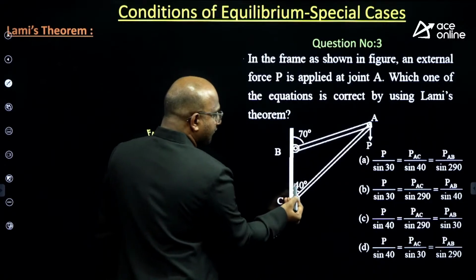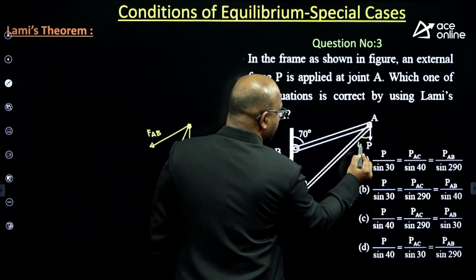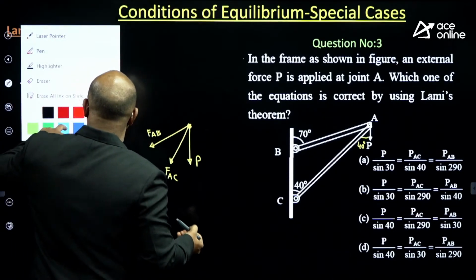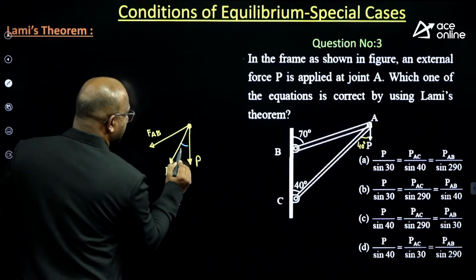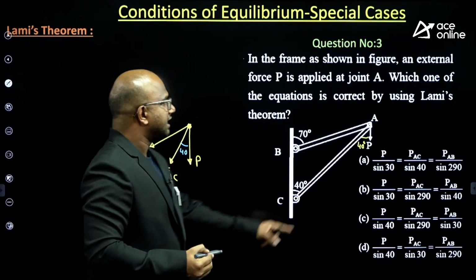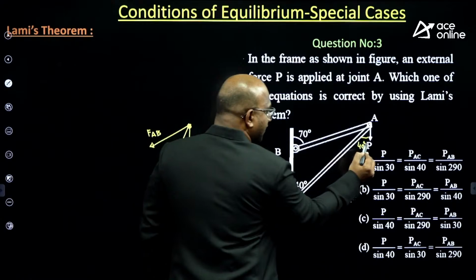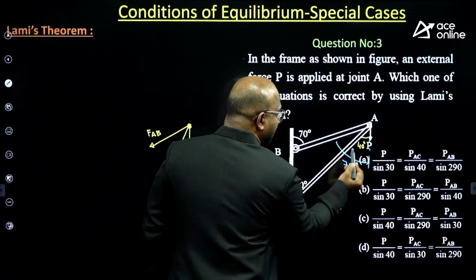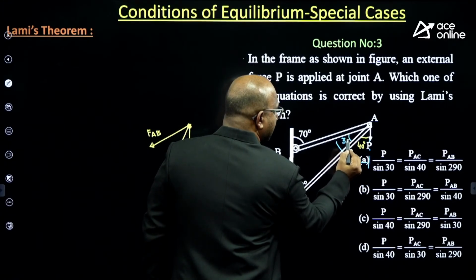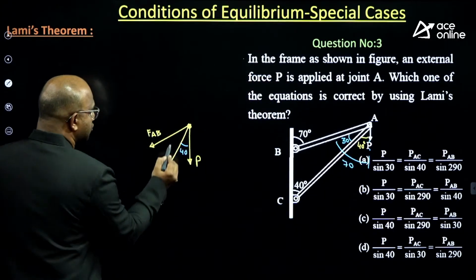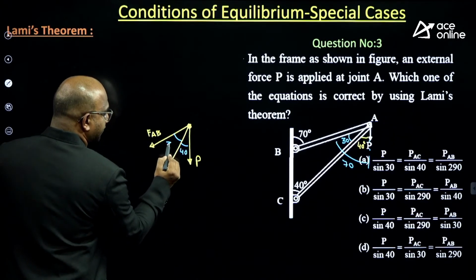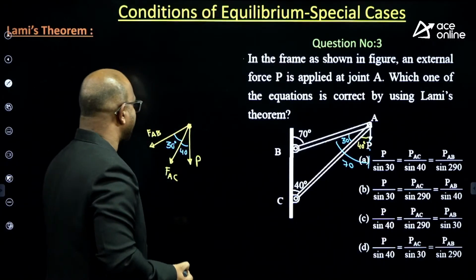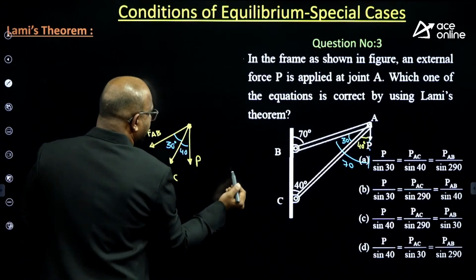Now I know that if this is 40, this should be 40. So the angle between these two must be 40. Listen carefully. If this is 40, this is 70, this angle must be how much? 70. If this is 70 and 40, this should be how much? 30 degrees. So the angle between these two will be 30 degrees itself. But what is the Lami's format here? Very simple. Listen carefully.